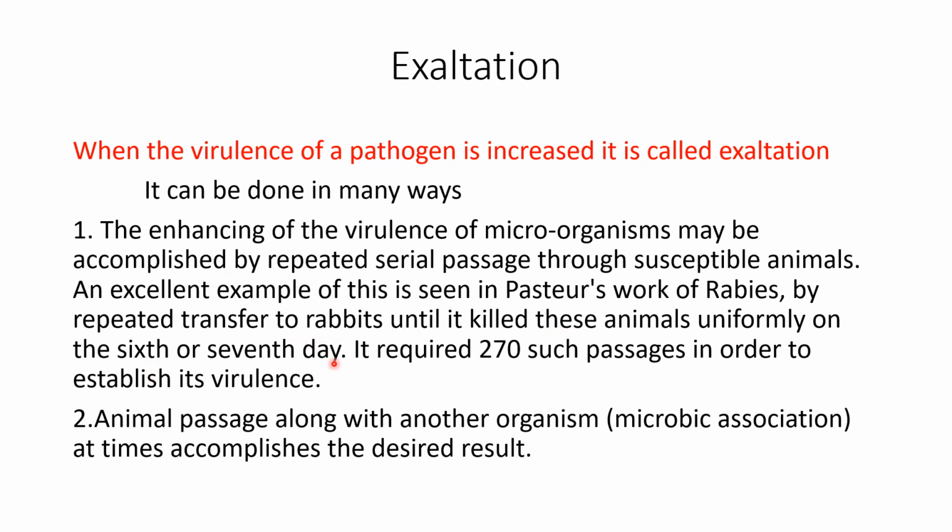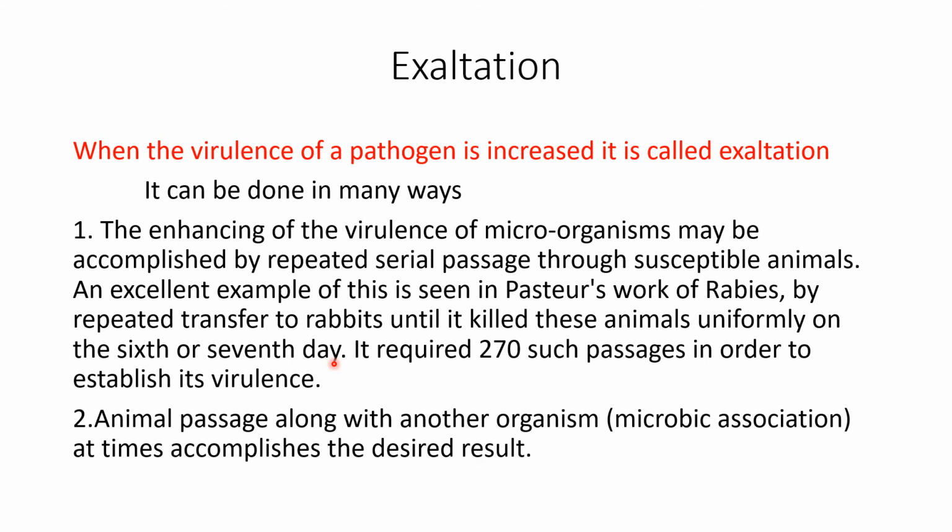Usually it takes a longer period to kill the rabbits, but what he did was he kept on repeatedly injecting the rabbits continuously, and from one rabbit he used to take the virus, purify it, and then inject it into the next rabbit. Like this he kept on doing serial passages from one rabbit to another until this virus could kill the rabbits within a very short period of time, that is within the 6th or 7th day.